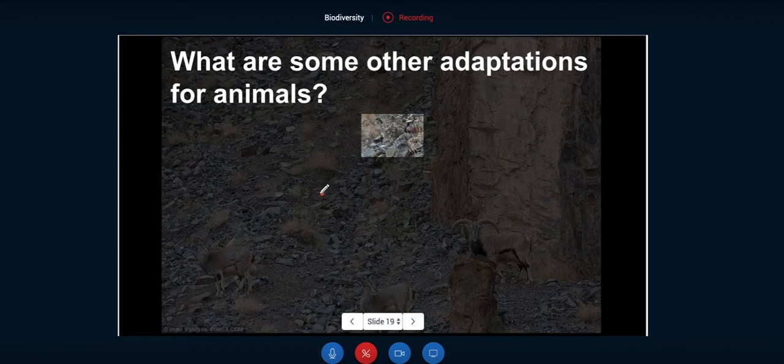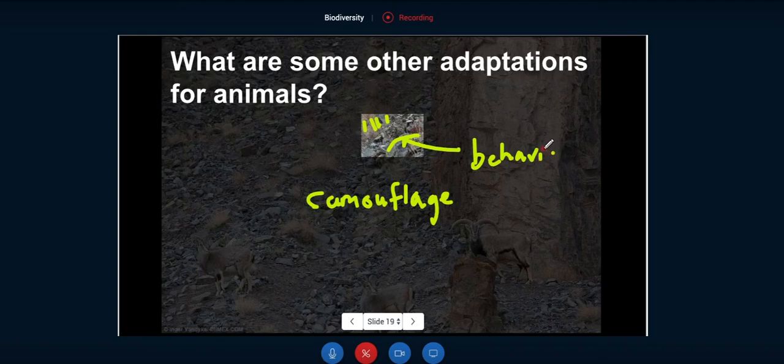We know camouflage is one way that animals are able to adapt through both behavior, because look, if you see, what is he doing? He's hiding in some cover here. You see some grass here. So he knows his camouflage. He's highly successful if he stays in the grass here or behind this rock here. So this is what he does, his behavior. And then we also know that his physical characteristics are helping him as well, right? So we know that his coat or his markings, so the physical characteristics, help the snow leopard hide and be able to sneak up on prey as well.